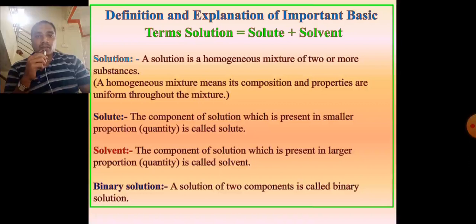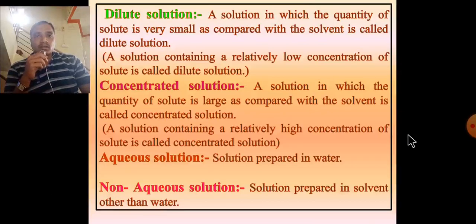Next term, binary solution. A binary solution is a two-component solution; it contains two components. Dilute solution: a solution in which the quantity of solute is very small as compared with the solvent is called a dilute solution.